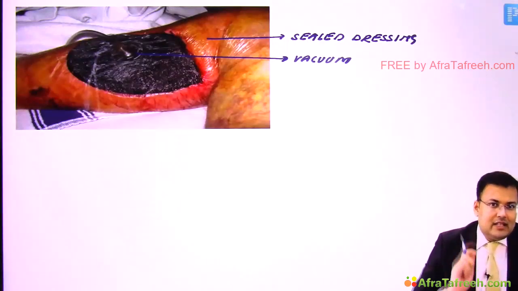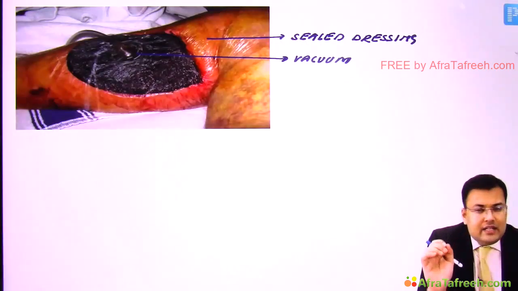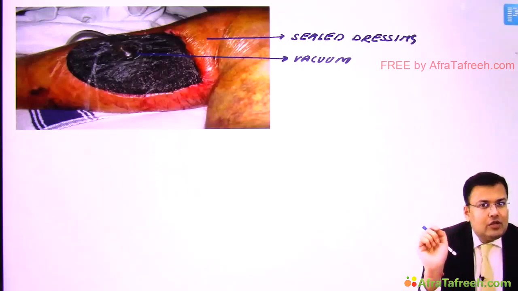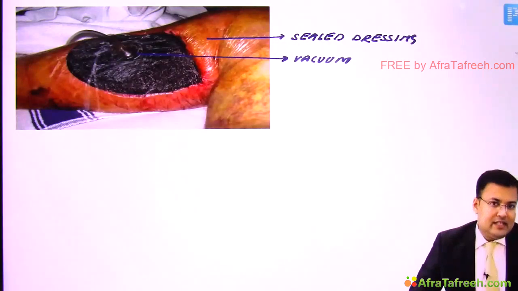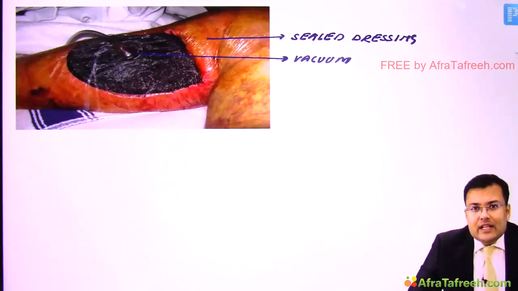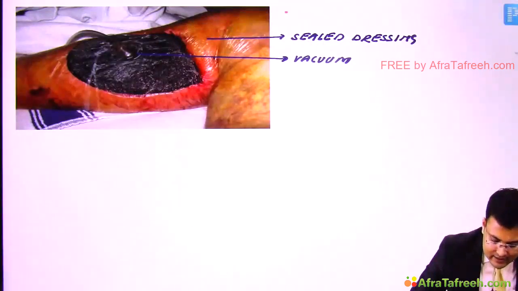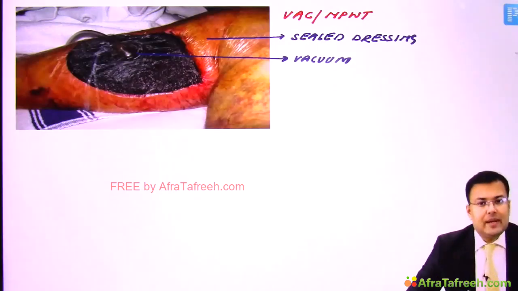Since the vacuum is applied, we are going to apply a negative pressure of minus 125 mmHg, and since negative pressure is applied, the other name of this dressing is negative pressure wound therapy. So what's the name of this? This is vacuum assisted closure, also known as negative pressure wound therapy.